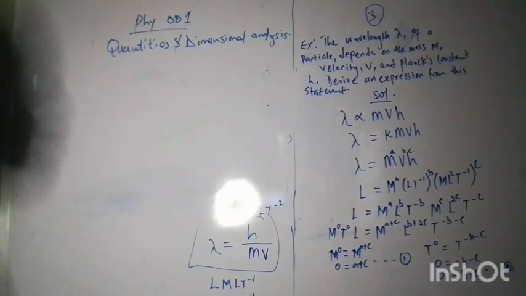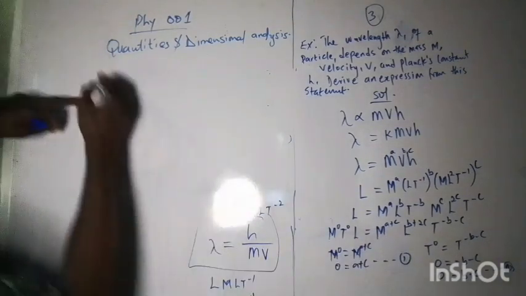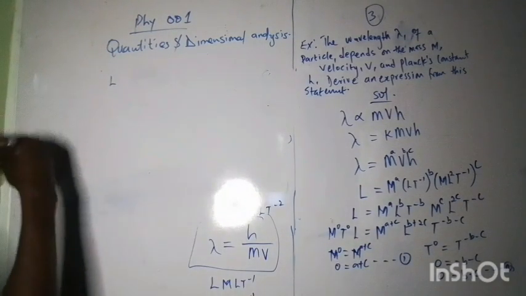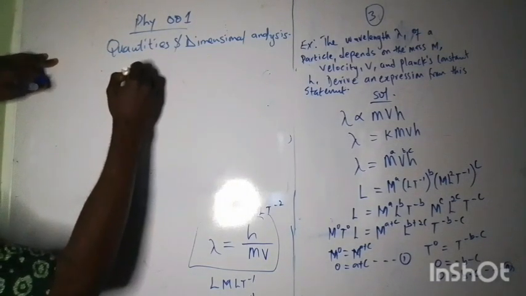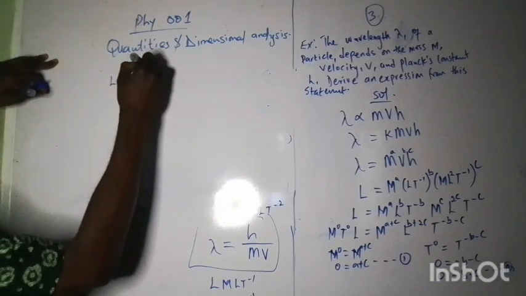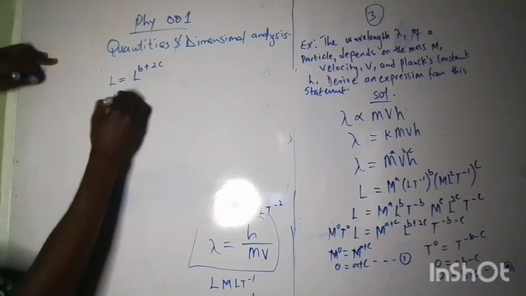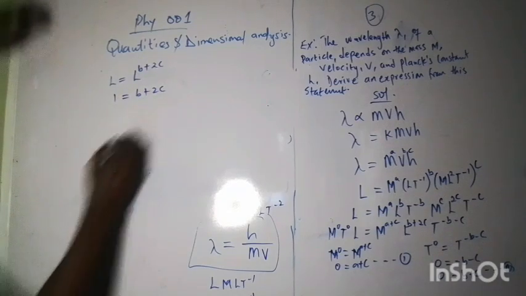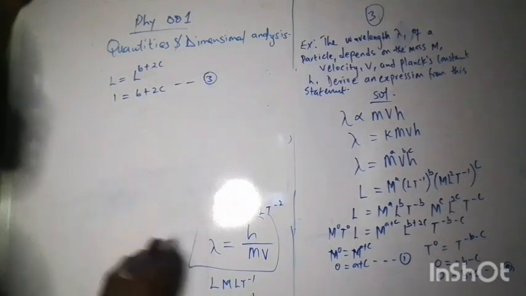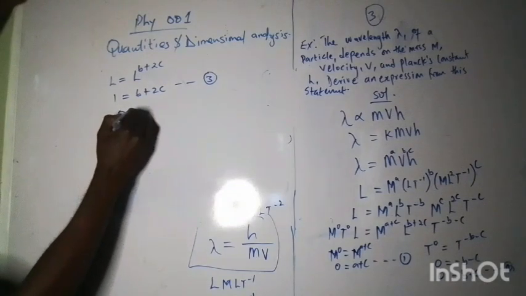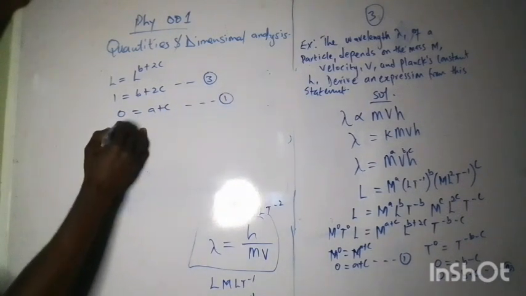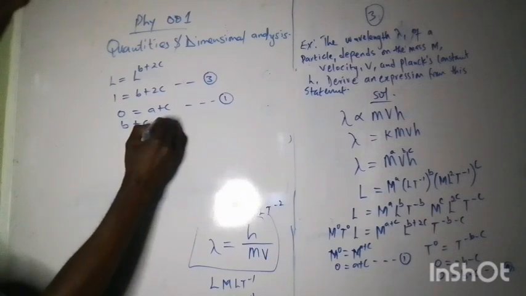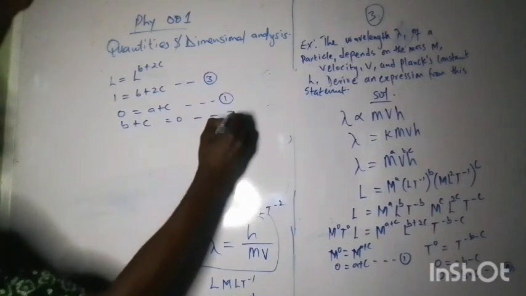So now, next is we equate the L. So that is L equals L raised to power b plus 2c. So that is 1 equals b plus 2c. So that will be 3. So we have 3 equations here. 0 equals a plus c, and that's 1. We have b plus c equals to 0, that's 2.